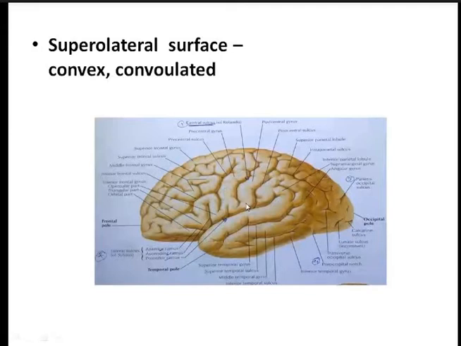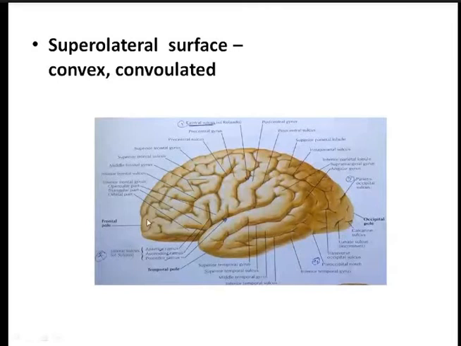The superolateral surface is convex and it is highly folded upon itself. You can see a number of convolutions here. There are a number of elevations and a number of depressions. The elevations are known as the gyri, whereas the depressions are known as the sulci. So this is the superolateral surface.